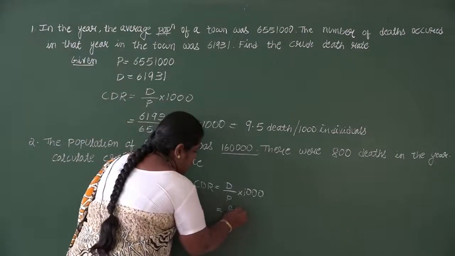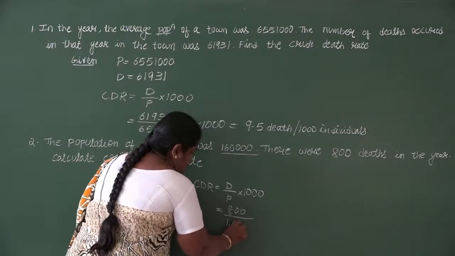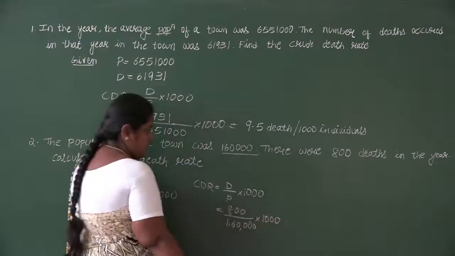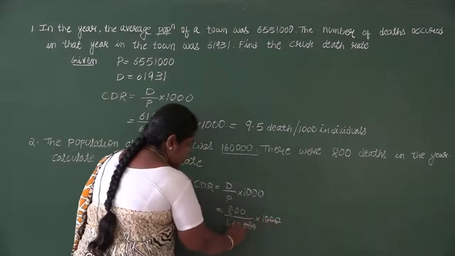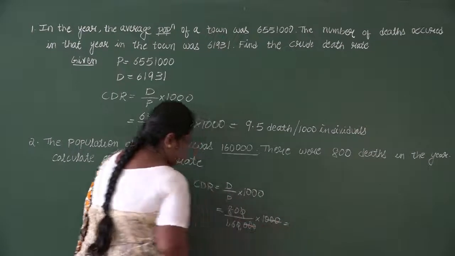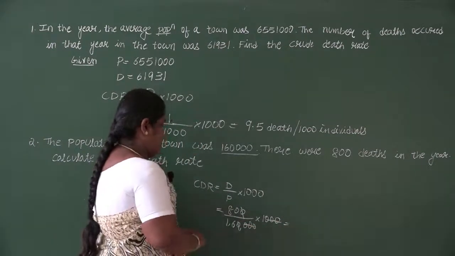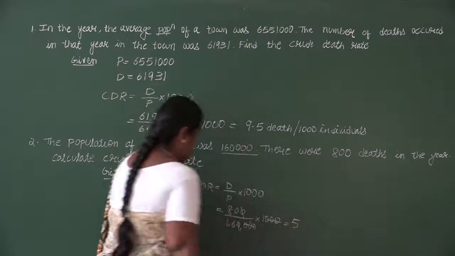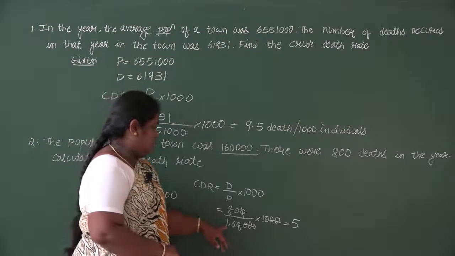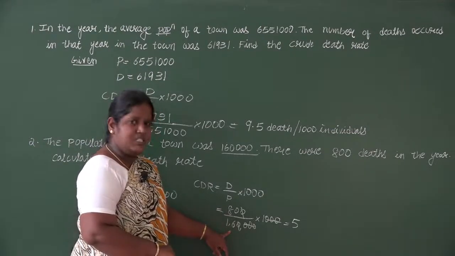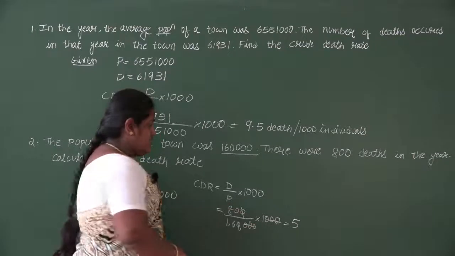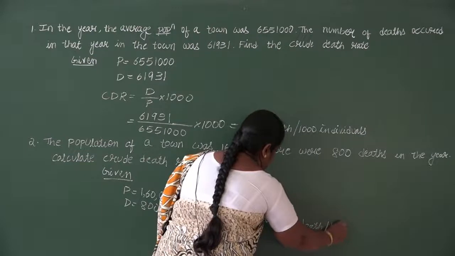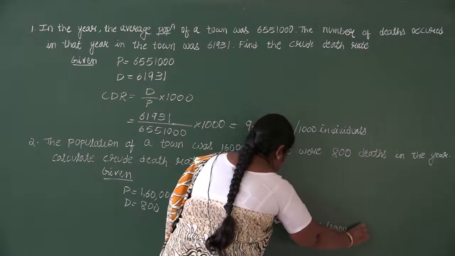So it is 800 divided by 1,60,000 into 1000. Simplify this. So it is 80 divided by 16. 80 divided by 16 is 5. So we'll get the answer as 5 deaths per 1000 individuals.